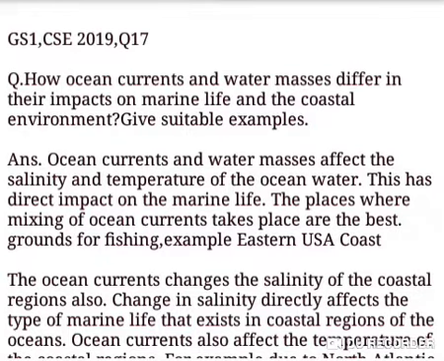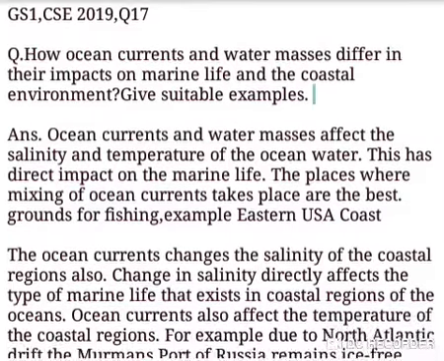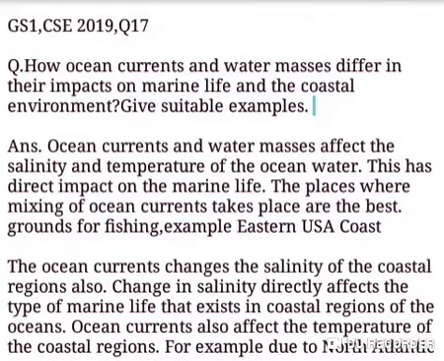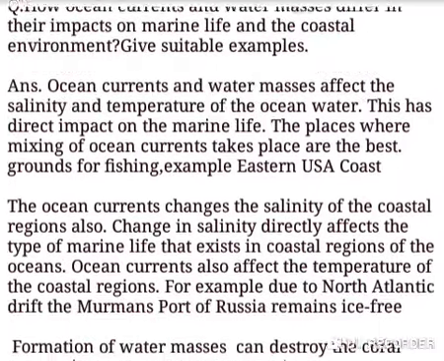Ocean currents are the continuous directed movement of ocean water, whereas water masses are the water bodies in the oceans which have physical properties different from the surrounding water. The question is how the ocean currents and water masses differ in their impacts on marine life and the coastal environment. Give suitable examples.